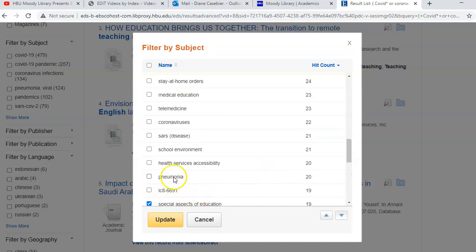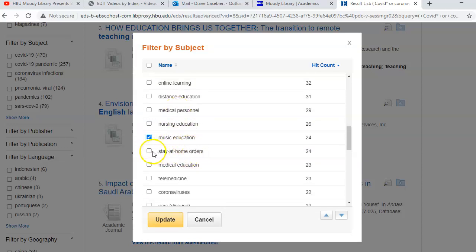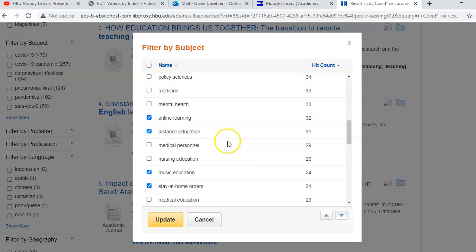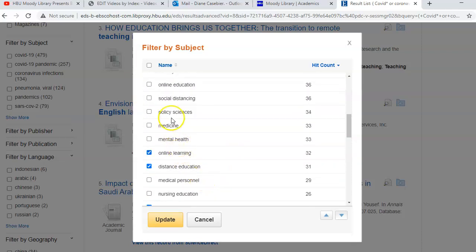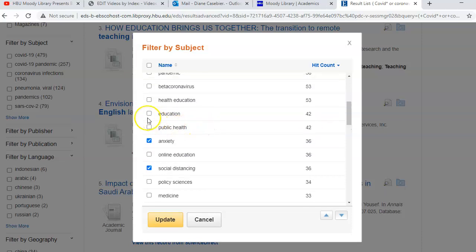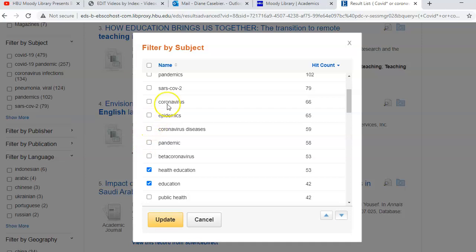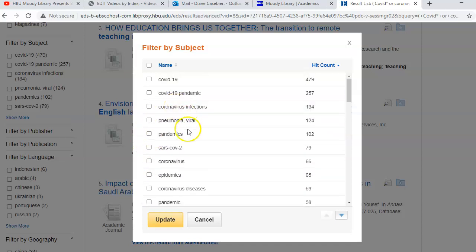I have no idea about this part. Nothing about health, school environment, nope. I guess I'll take music education, stay-at-home orders are interesting. Distance education, online learning. Let's see, social distancing. I'll take anxiety too, education, health education. Everything about diseases I'm going to leave alone.